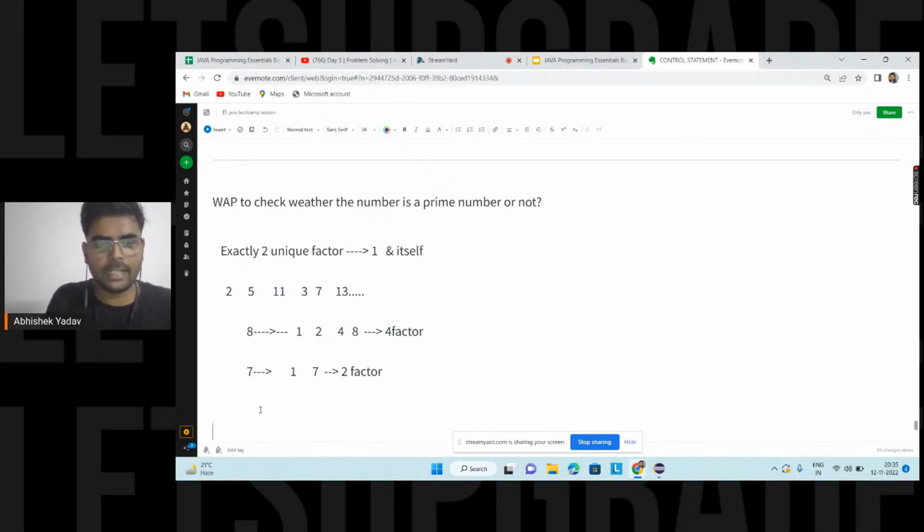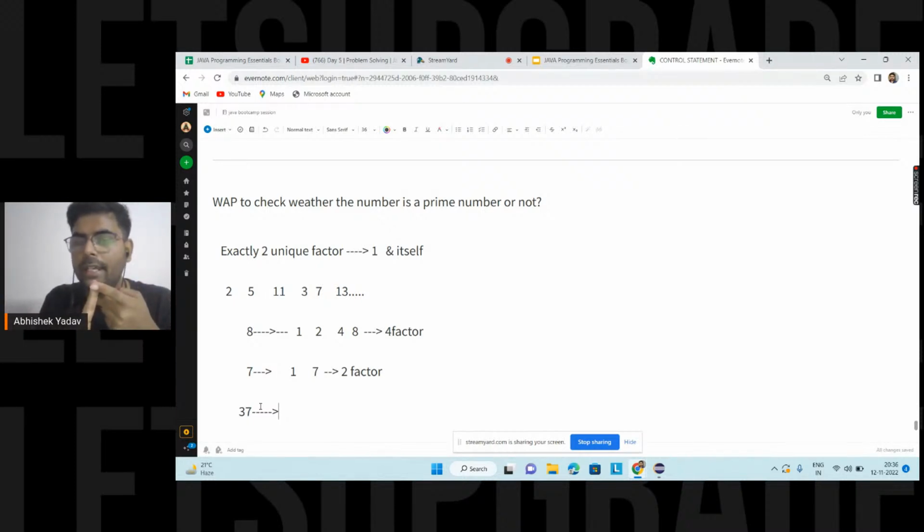Similarly, let's take one more example here. Okay, please write in the chat whether 37 is a prime number or not, guys. Okay, let's see. How many factors does 37 have? Okay, yeah, 37 is a prime number, but why? You have to calculate the number of factors, and factors are what, guys? Factors are numbers that divide that number, right? If I am saying, hey, so what are the factors of 8?